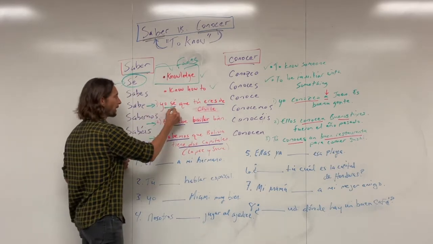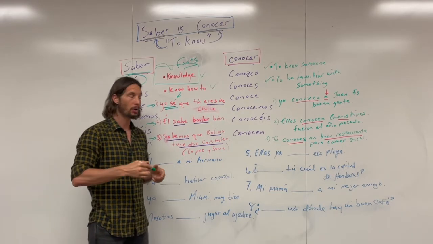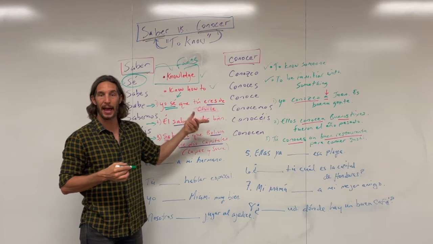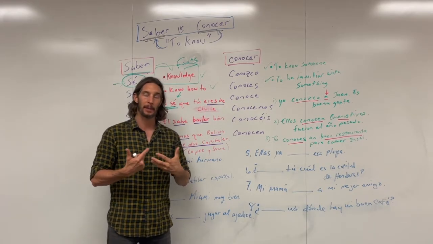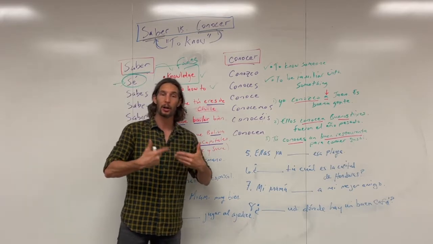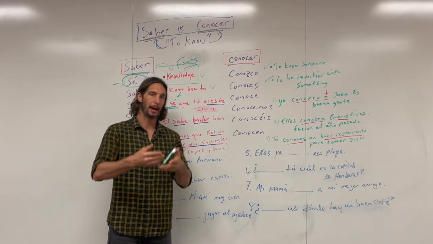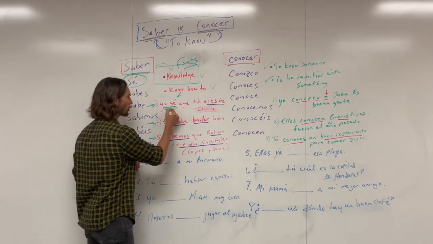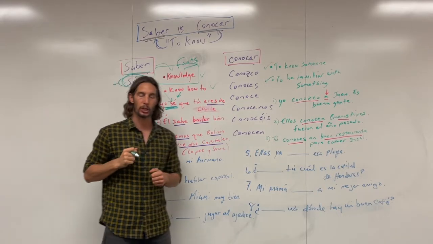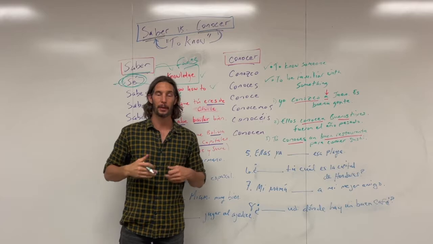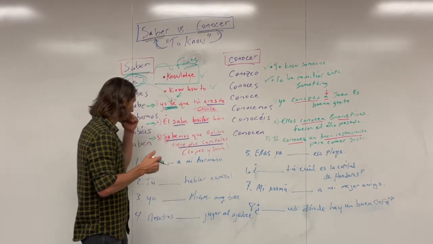And so this first one is yo sé, right? Notice I'm using saber right there. I know. Yo sé que, I know that. Yo sé que tú eres de Chile. So in this example, I am saying, I know that you are from Chile, right? I'm just stating that I know a fact about this person, right? And so, yo sé, I know, right? It's coming from right there. Yo sé que tú eres de Chile. I know that you're from Chile, right? I'm just saying, hey, I know this piece of information about you, right? And so, hopefully that makes sense.